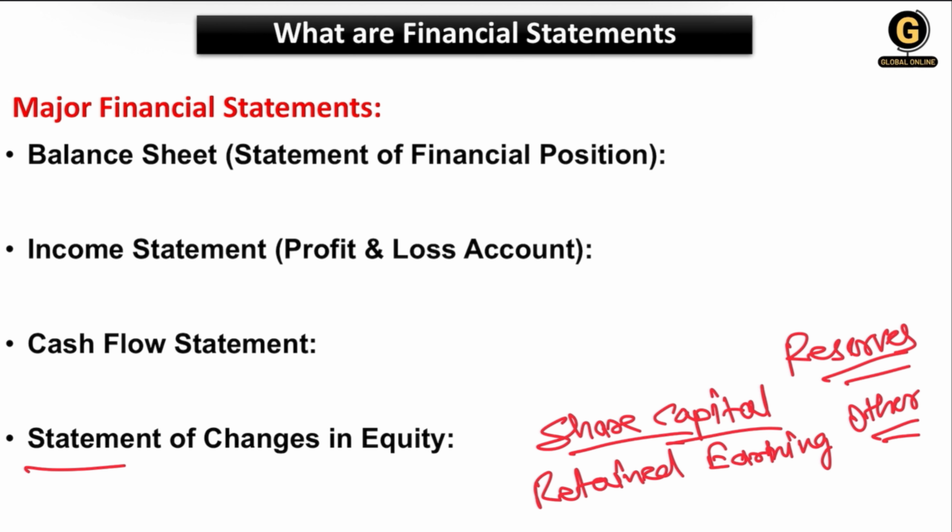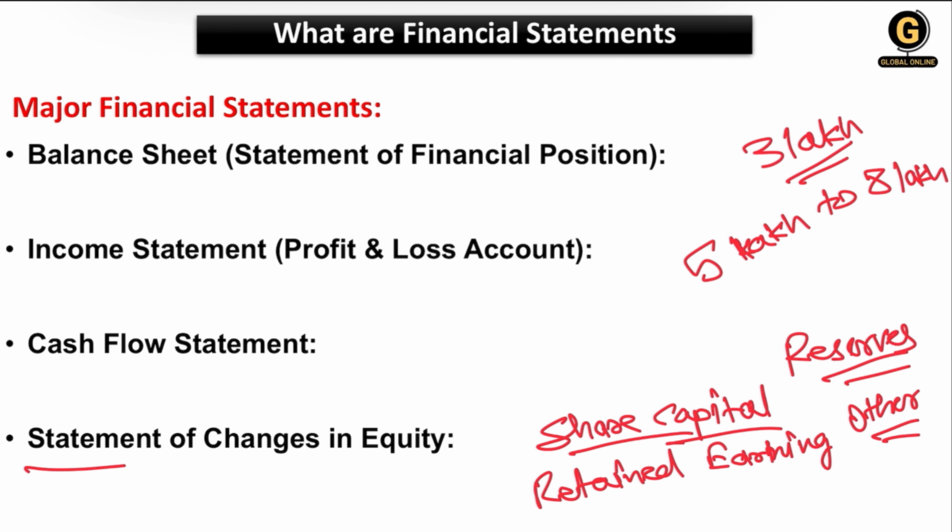For example, we have retained earnings of 5 lakh rupees. It was increased to 8 lakh rupees. How this 3 lakh rupees growth has happened will be stated in the statement of changes in equity. So that is why this statement is also very important.